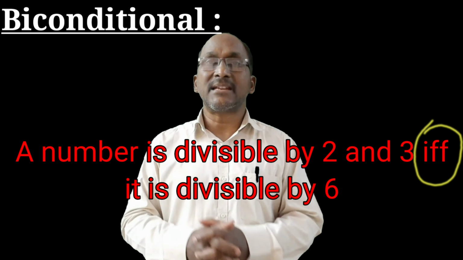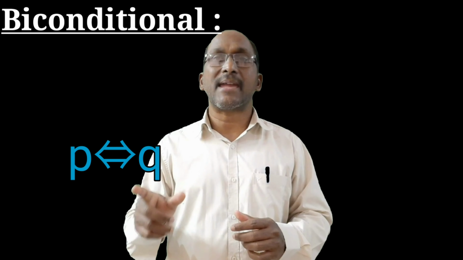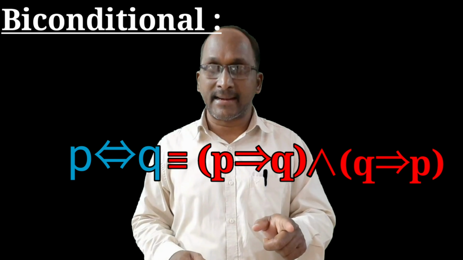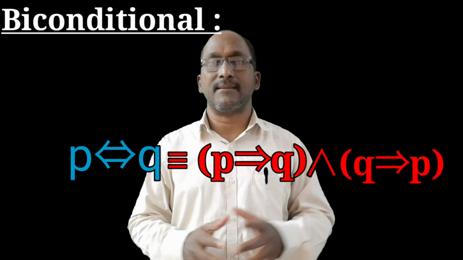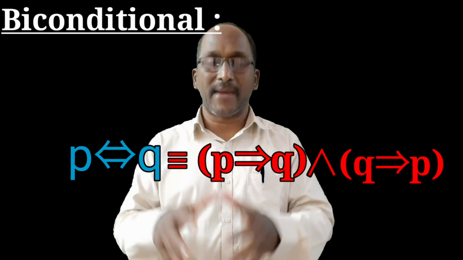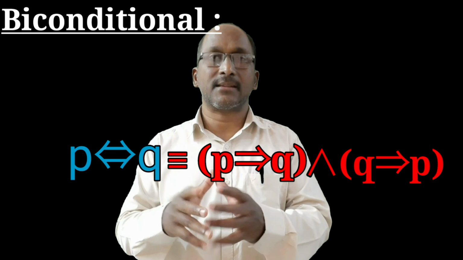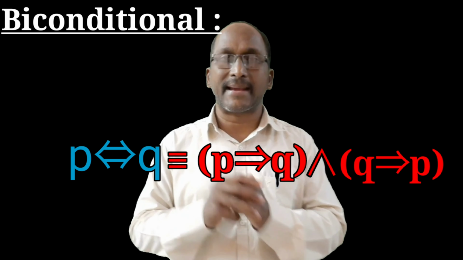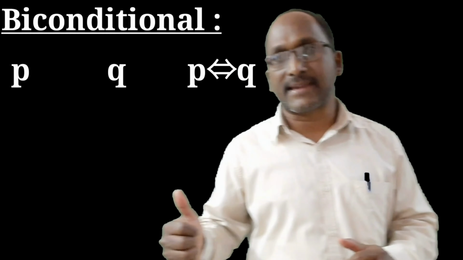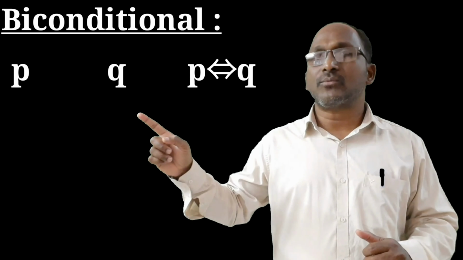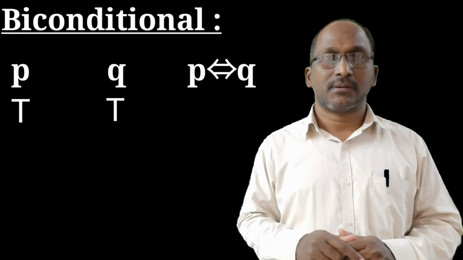The biconditional of the statements P and Q is denoted by P bi-implies Q. And also we observe that P bi-implies Q is nothing but P implies Q and Q implies P. Based on this fact, we can easily define the truth value of the biconditional. Let us take the first case, that is true bi-implies true.